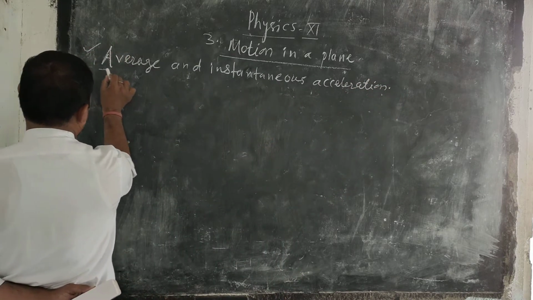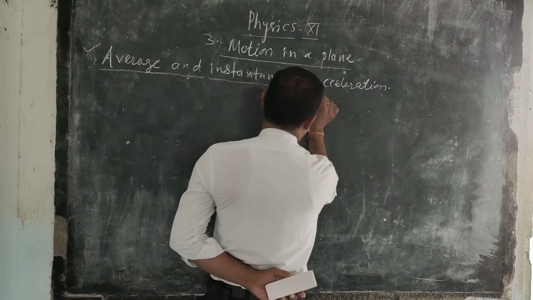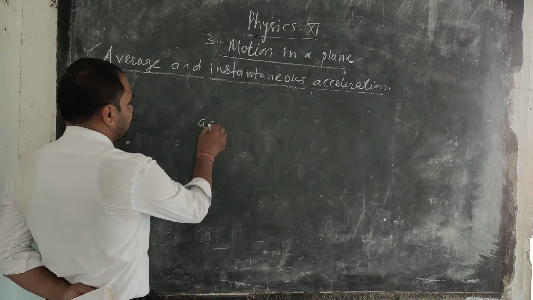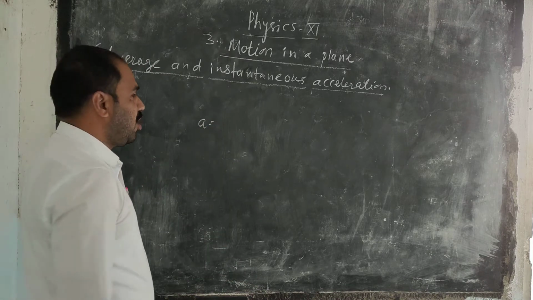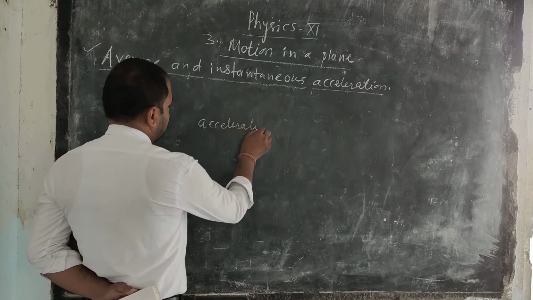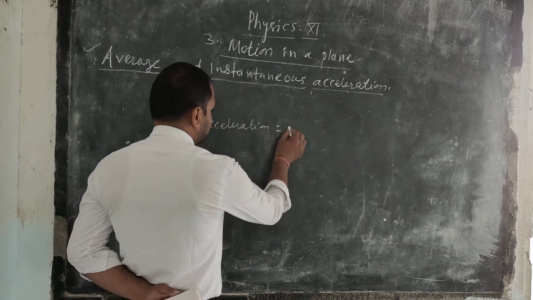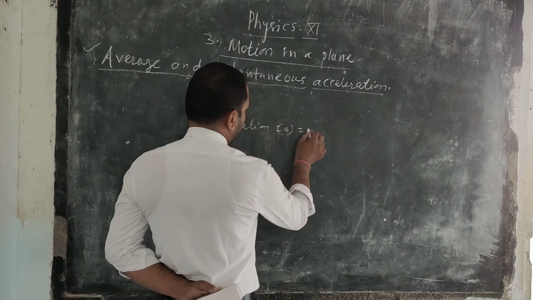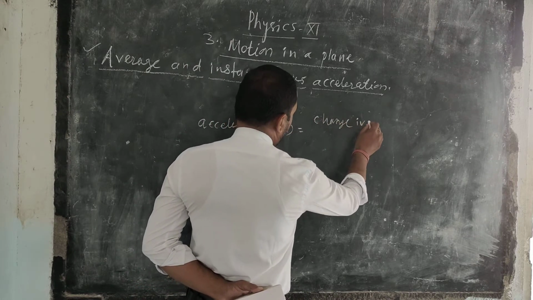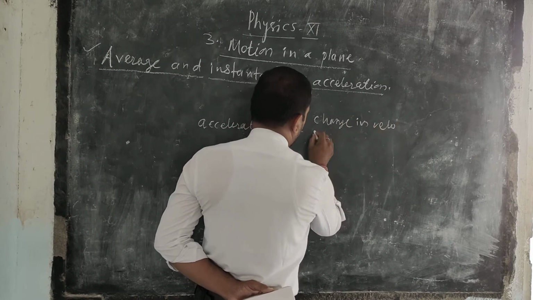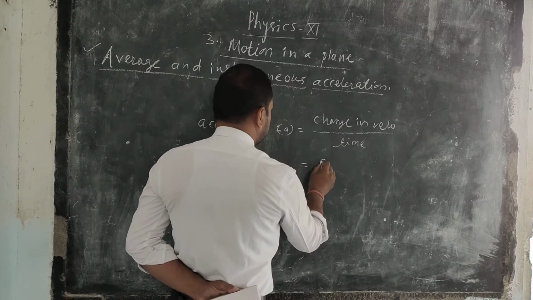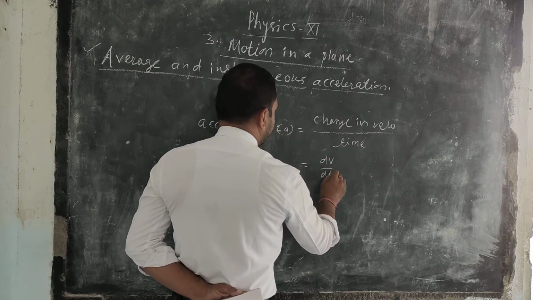So everybody knows the definition of the acceleration. Acceleration is denoted by the letter small a, and it is defined as change in velocity upon time, that is, a equals dv upon dt.